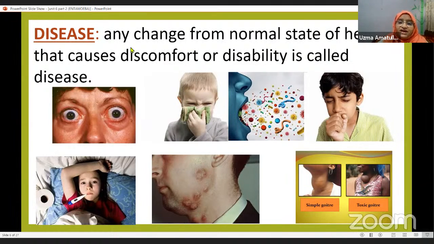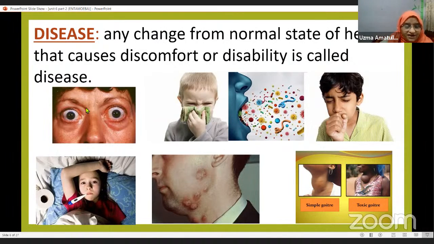But if there is an imbalance in that, any change from the normal state of health, which causes discomfort, comfort meaning ease, if you're not feeling well, not feeling at ease, then it is considered discomfort, or disability, meaning you're not able to perform any work properly, then it is called a disease. So what is the definition of disease? Any change from the normal state of health that causes discomfort or disability is called a disease.